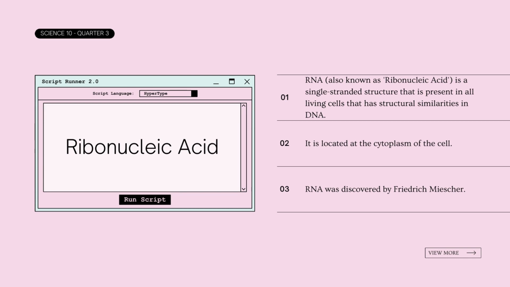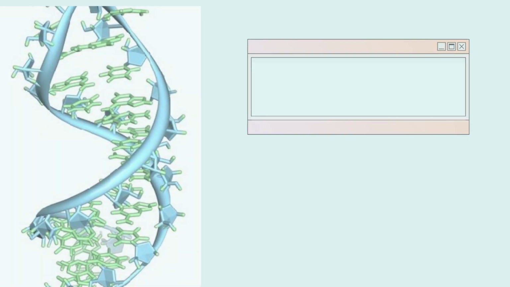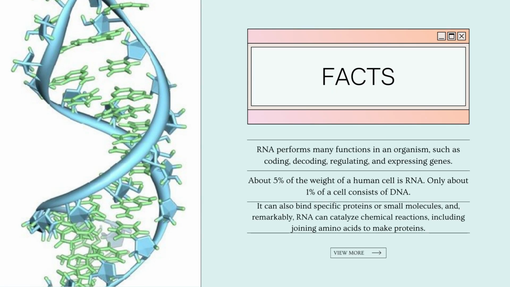RNA, also known as ribonucleic acid, is a single-stranded structure that is present in all living cells that has structural similarities to DNA. It is located at the cytoplasm of the cell. RNA was discovered by Friedrich Meister. Like DNA, the following are also facts about RNA. RNA performs many functions in an organism such as coding, decoding, regulating, and expressing genes.